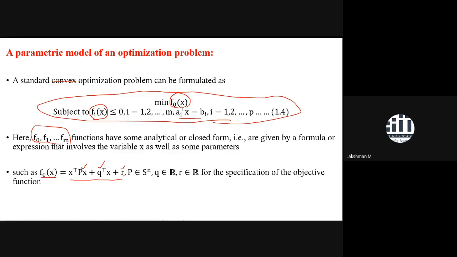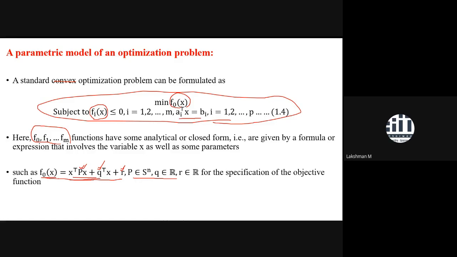Don't just call it a constant term. It is constant in the sense that it doesn't involve x, but it can also vary due to the parametric nature, so with respect to different systems it will keep on varying. So P, Q, R are actually playing the role of parameters for this modeling approach. If we have data, from that data we have to estimate P, Q and R under this hypothesis. You can call the objective function in this form the hypothesis.